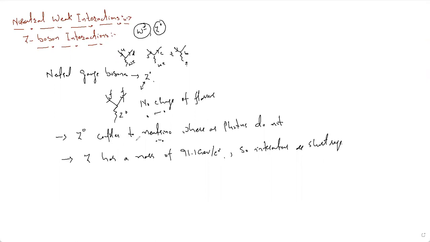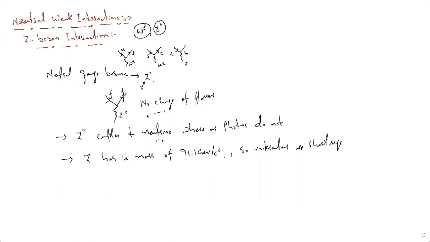One thing is that Z0 will couple to neutrinos, whereas the photons do not couple to the neutrinos. And the second is that it has a mass, whereas the photon is actually a massless particle, almost zero mass. Nevertheless, I will say in any process where there can be a photon exchange, there can also be a Z.